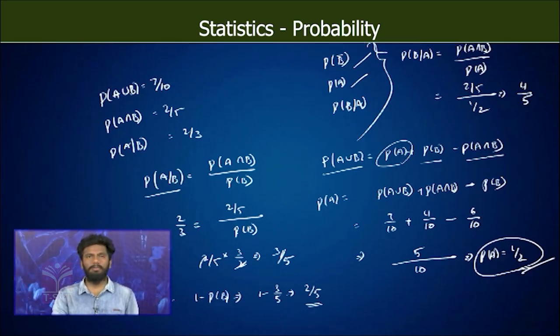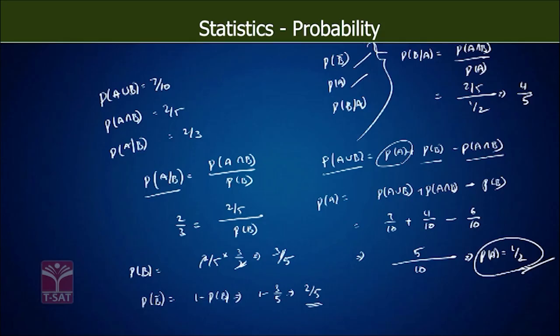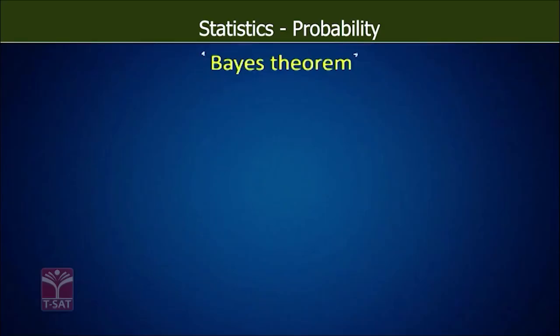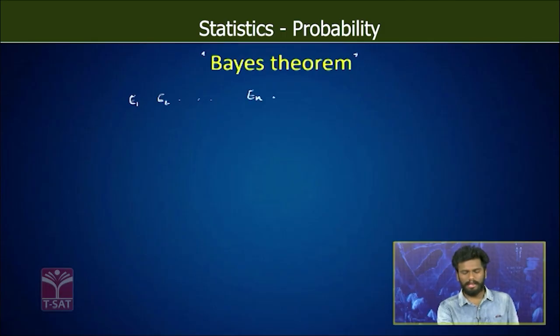This is how we proceed when these kinds of problems are given. When there are conditional probabilities or independent theorems or addition theorems, we have to just proceed in this way to solve the problems. So next we see the very important thing, that is the Bayes theorem. So what is this Bayes theorem saying? We just see here. Now there are events E1, E2, so on up to En.